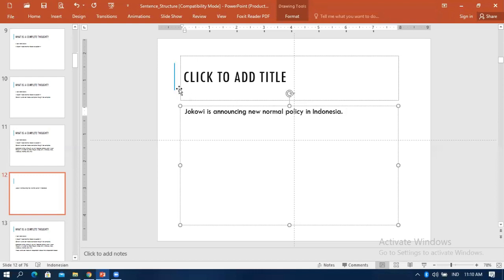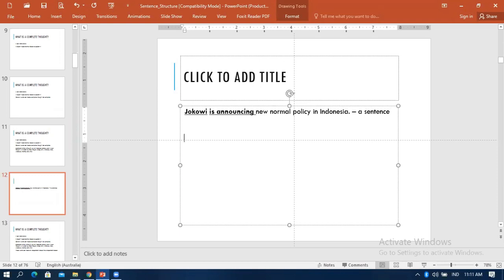Yes, it is a sentence with a complete thought because we have a subject here, and then this is a predicate, right? Subject and predicate. So this is a sentence. Why? Because it can stand alone.